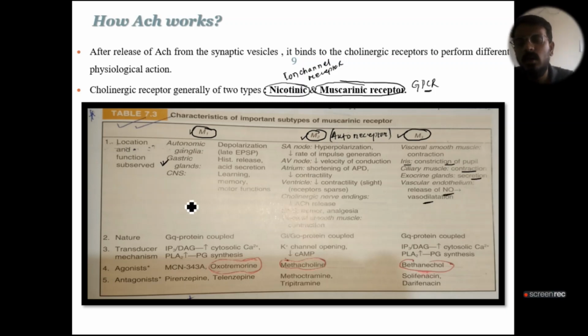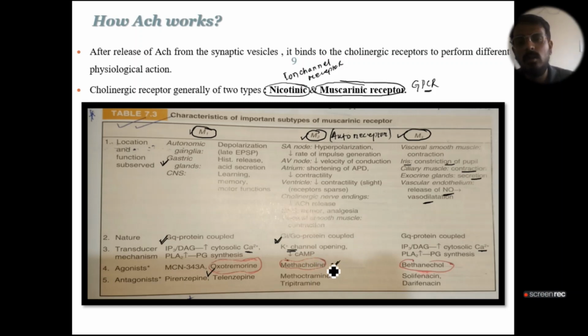If we talk about the type of G protein coupling, that is Gq, Gi/Go, M1 is associated with Gq protein. M2 is the autoreceptor, it has inhibitory activity, it basically opens the potassium channel, whereas M3 and M1 increase the calcium ion concentration. If we are talking about agonists, the M1 agonist is oxotremorine, M2 is methacholine, M for methacholine, M for myocardium.